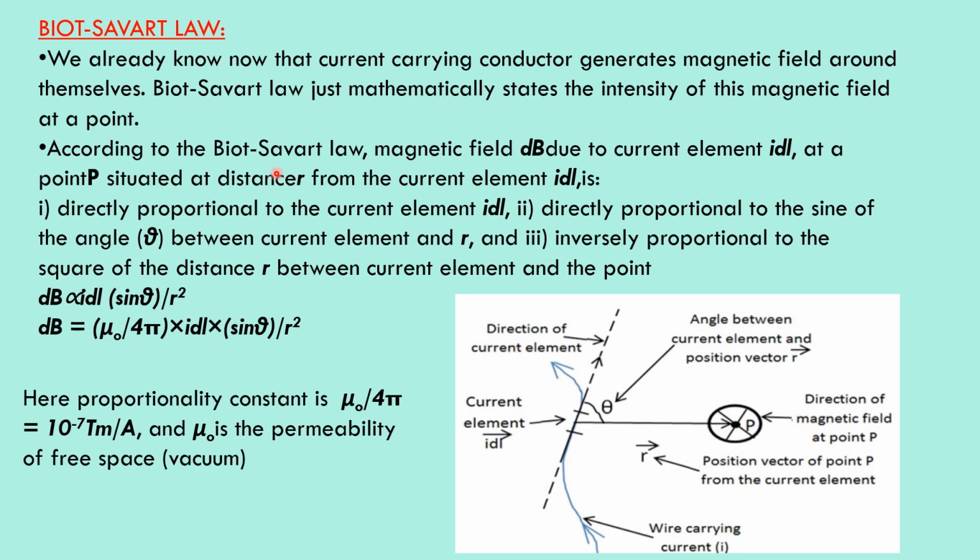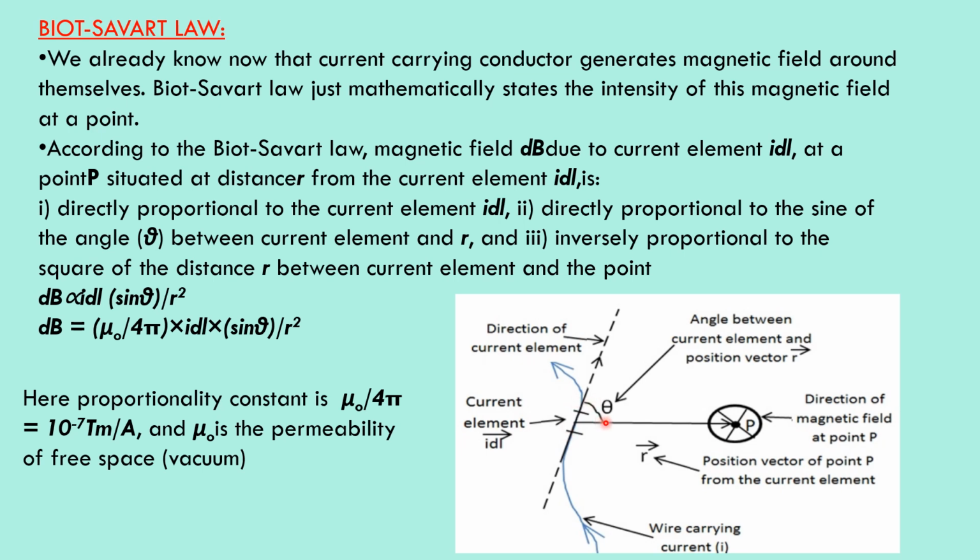According to the Biot-Savart law, the magnetic field dB due to a current element I dl at a point P situated at a distance r from the current element is as follows. I dl represents a small portion of the length of the conducting wire, and P is the point that experiences the magnetic field.